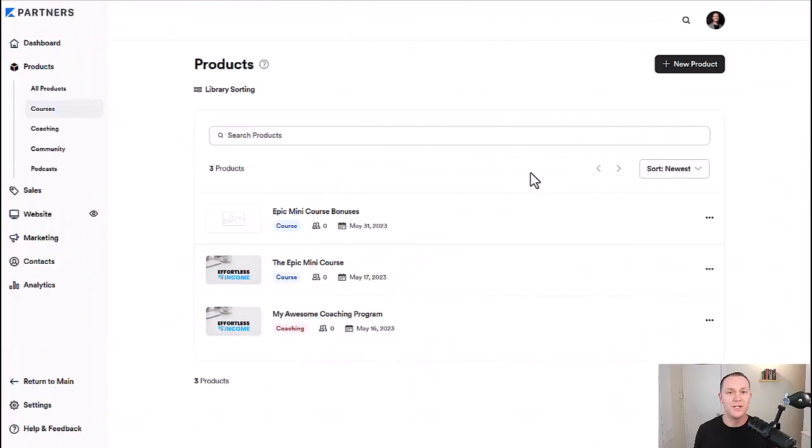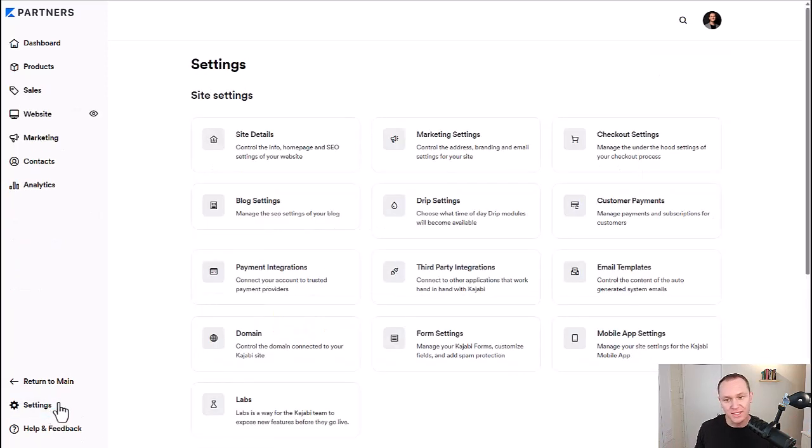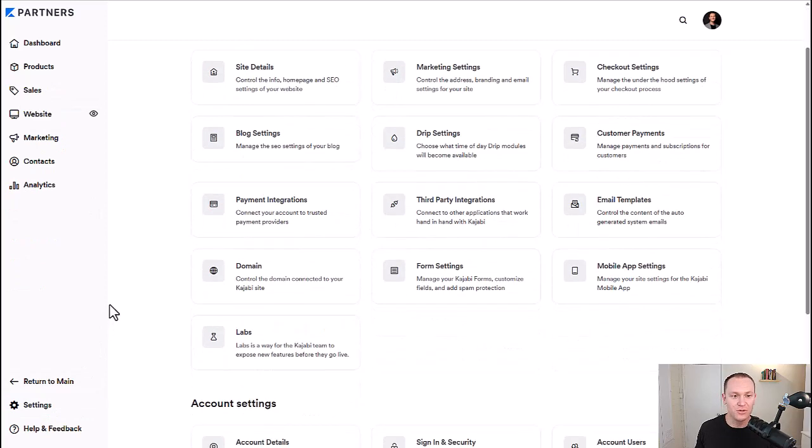So if you're totally new to Kajabi, what you're going to want to do first and foremost before anything is set your business up in the platform. Before you start building products, building an email list and your website and all that fun stuff, we want to go down to the settings tab down here, click on that. I know it's not sexy, but this is stuff we have to do as actual business owners.